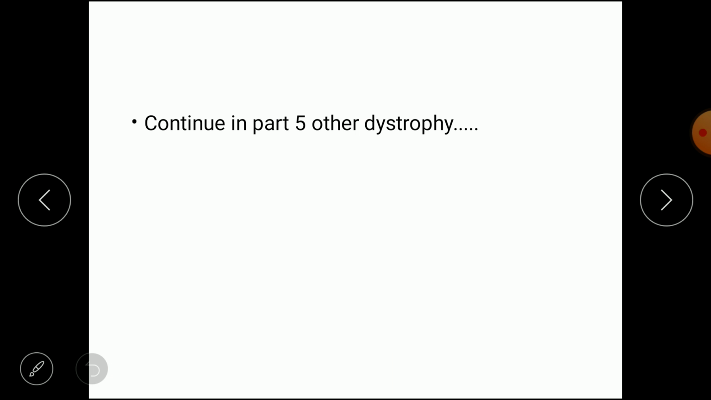In the next part we will continue with the other types, that is facioscapulohumeral, then myotonic dystrophy, and limb girdle dystrophy, which we will complete in the next part.